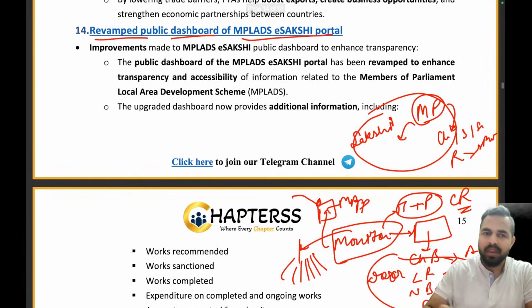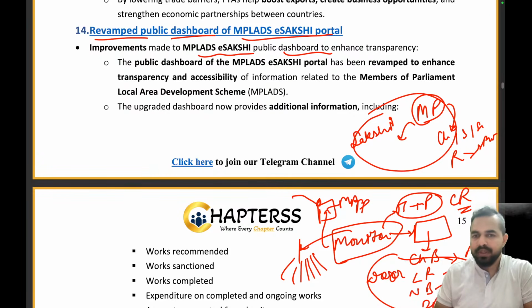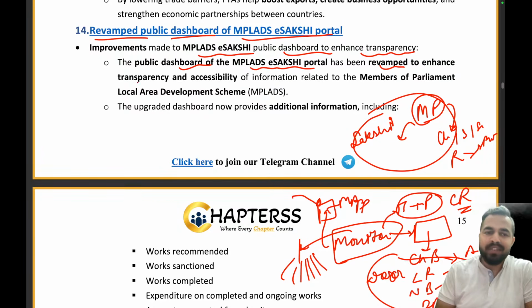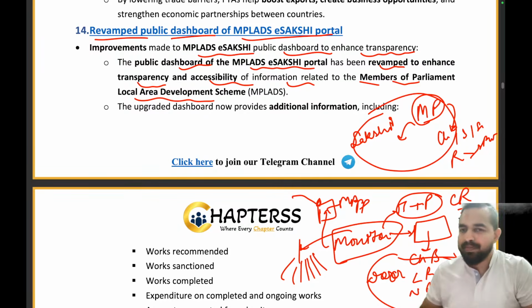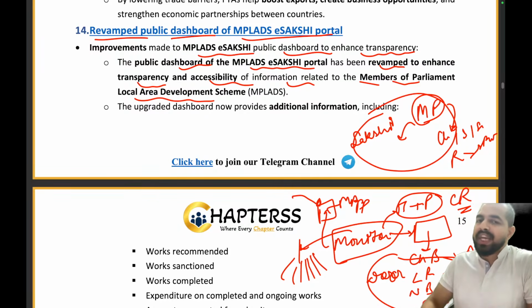Right? So my dear friends, the MP-led e-Sakshi public dashboard has been improved to enhance transparency. The public dashboard of the MP-led e-Sakshi portal has been revamped to enhance transparency and accessibility of information related to the Member of Parliament Local Area Development Scheme.